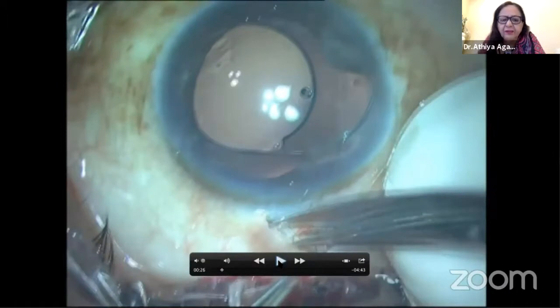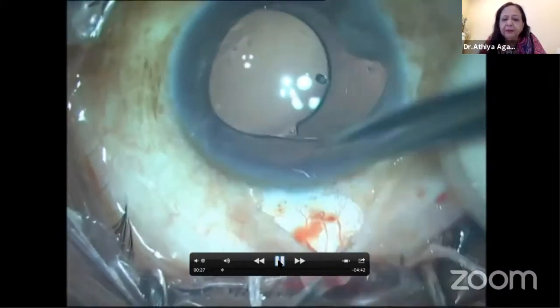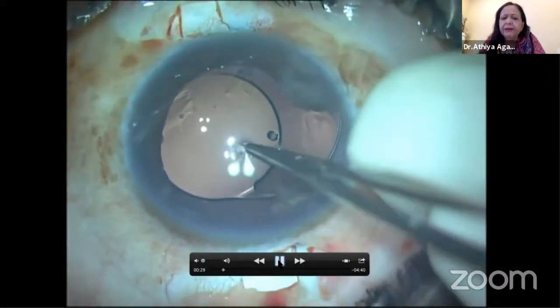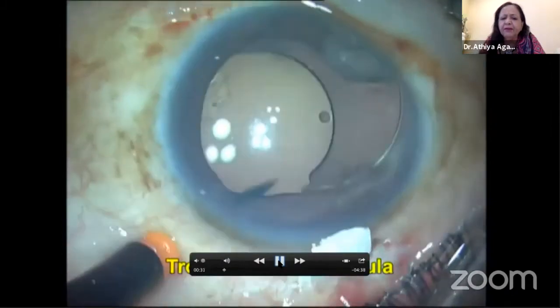As you can see, I'm planning to do, in this case, nothing but a glued IOL. But if you see me carefully, I'm sitting at 12 o'clock and I'm going to measure my corneal diameter from limbus to limbus.